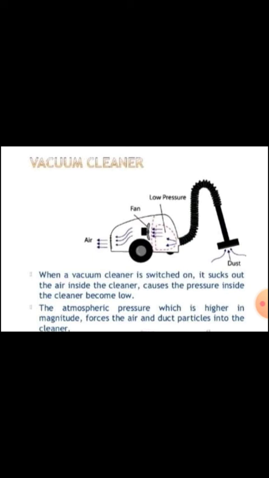The atmospheric pressure, which is higher in magnitude, forces the air and dust particles into the cleaner, and that's why the dust particles on our floor enter the vacuum cleaner and clean the floor. This is the use of the vacuum cleaner in our daily activities by the use of atmospheric pressure.